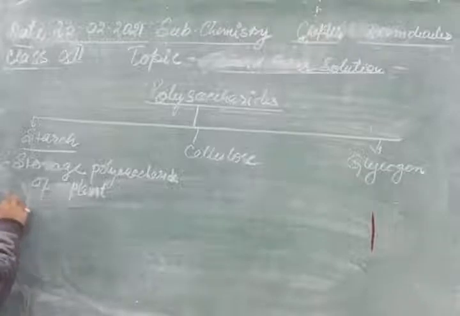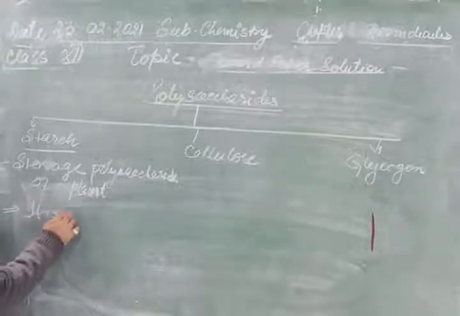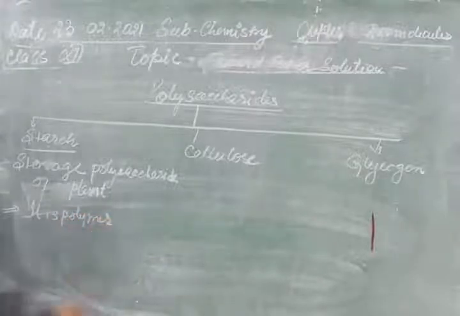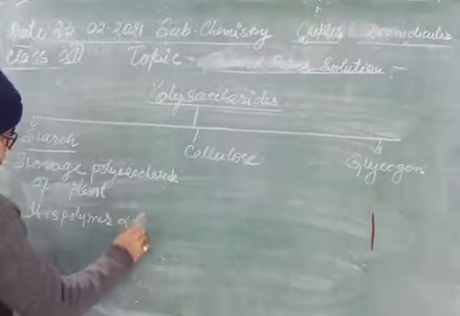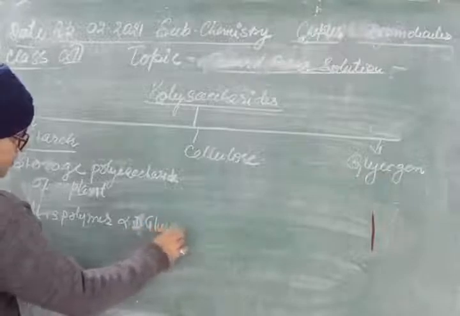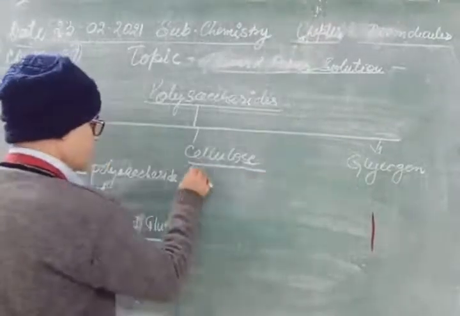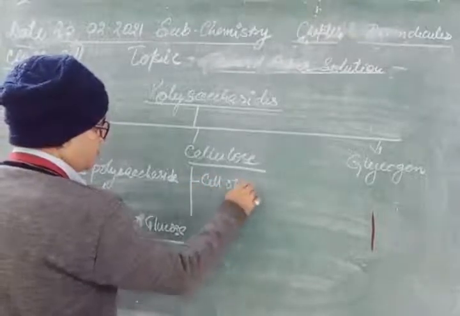It is a branched polymer of alpha D glucose. Next is cellulose, found in the cell wall of plant cell.